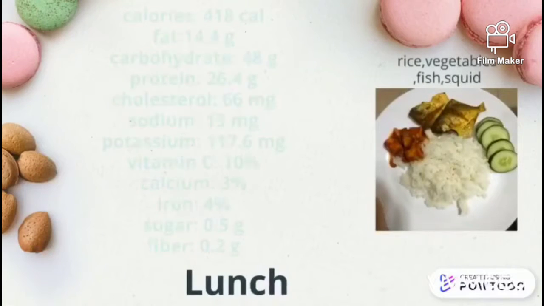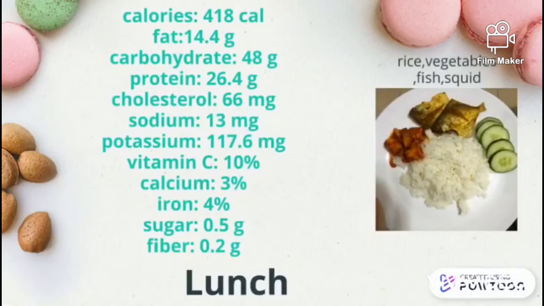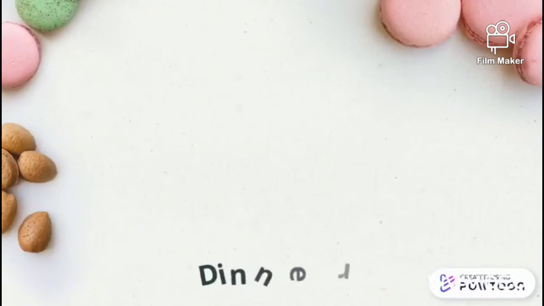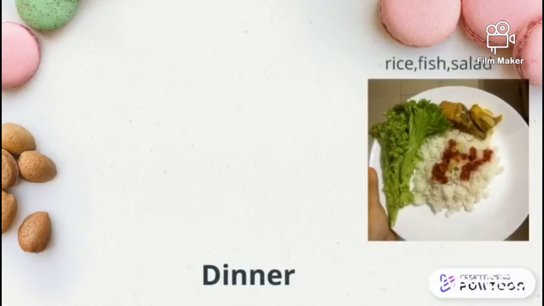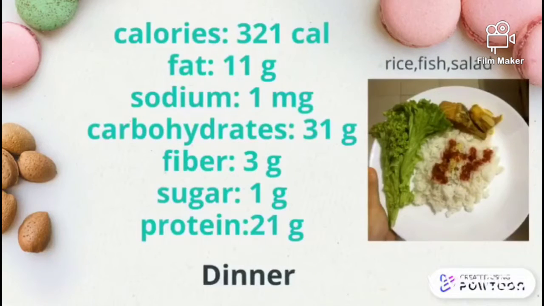Lunch, which is rice, vegetables, fish and squid. Total calories is 418. The highest quantity is carbohydrate, which is 48 gram, and next protein 26.4 gram, fat 14.4 gram. For dinner, which is rice, fish and salad, total calories is 321 calories. The highest is carbohydrate, which is 31 gram, followed by protein, which is 21 gram, fat 11 gram.